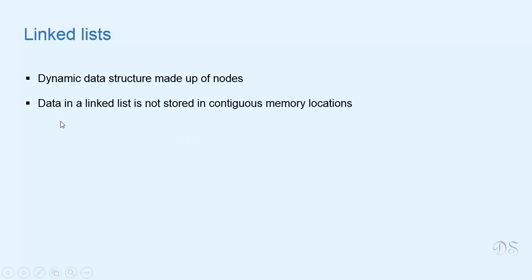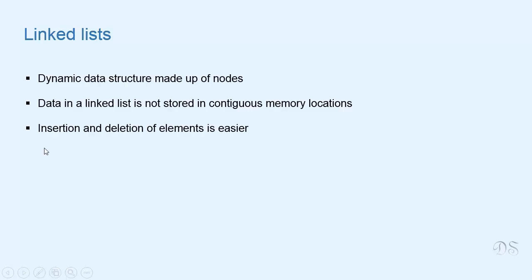Now for array-based sequences, we need a large chunk of contiguous memory if many elements are to be stored. While in the case of linked list, there is a distributed representation of elements. Elements are not stored in contiguous locations. So many items can be easily stored even if contiguous memory is not available.